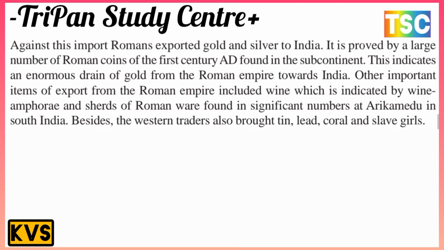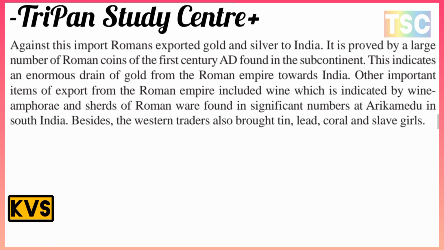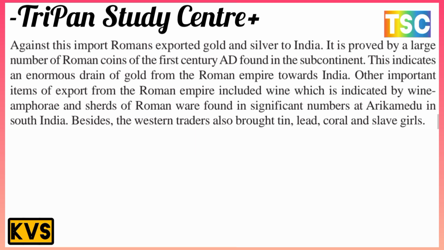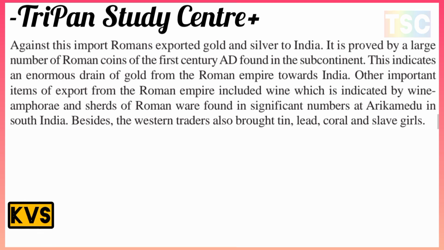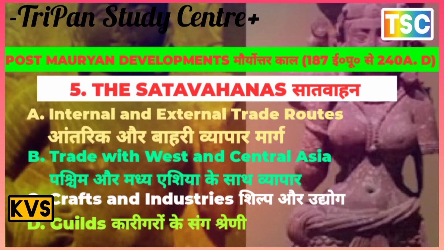Other important items exported from the Roman Empire included wine, which is indicated by the wine amphorae, and Roman pottery was found in significant numbers at Arikamedu in South India. Besides, the western trade also included tin, lead, and coral.